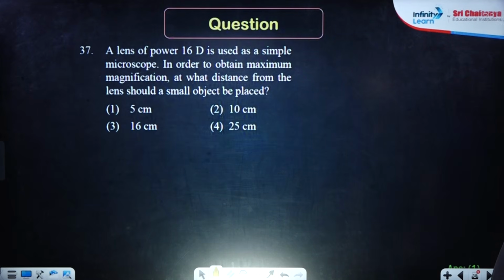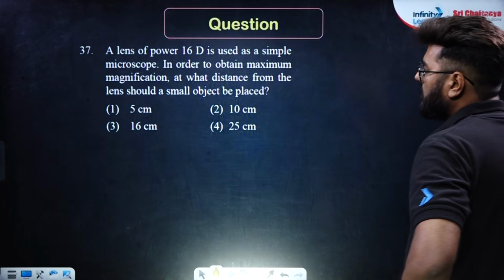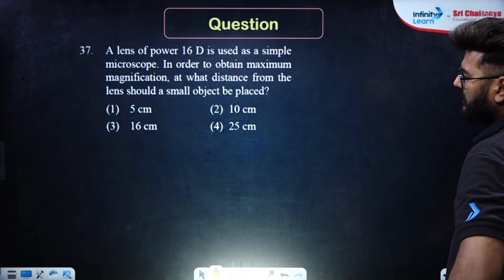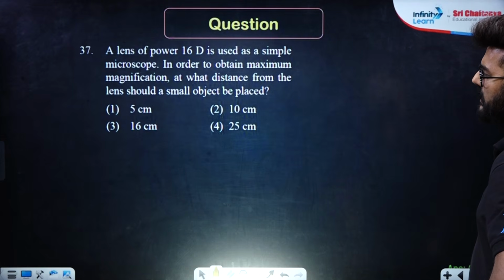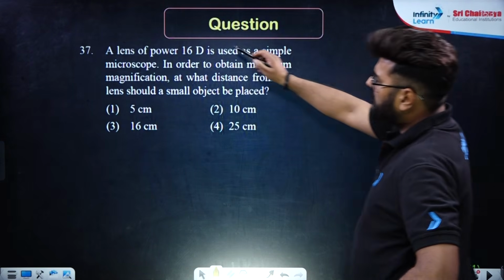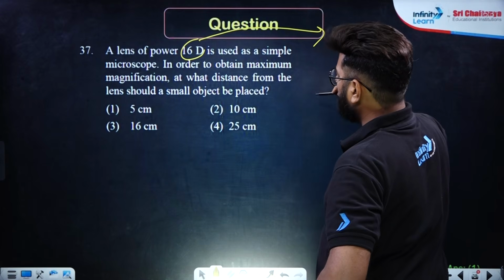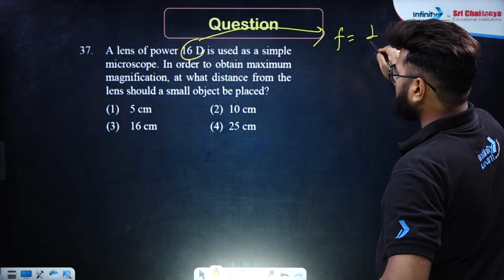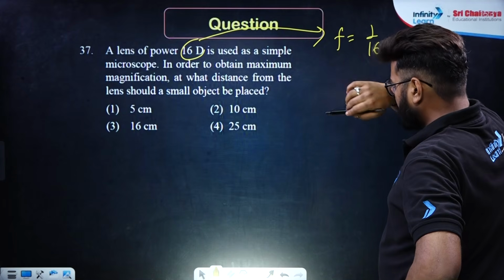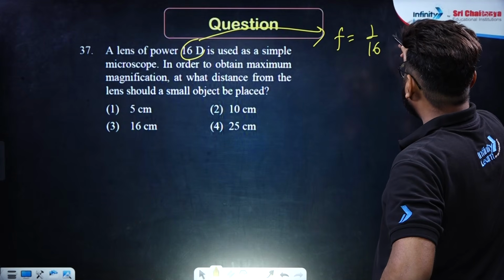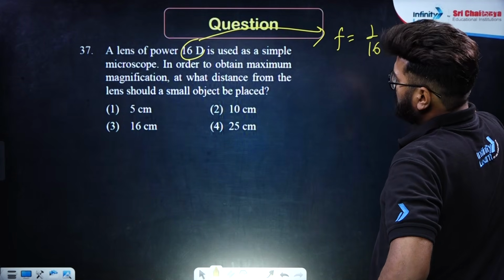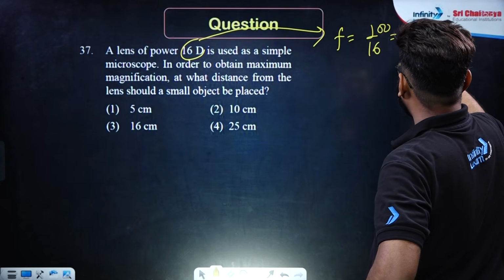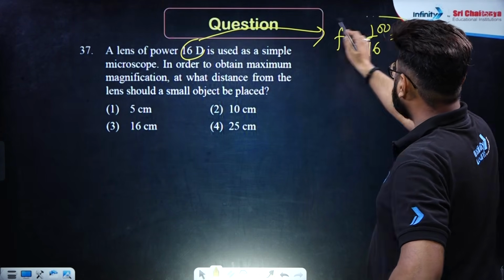Moving ahead, the lens of power 16D is used as a simple microscope in order to obtain maximum magnification. At what distance from the lens should a small object be placed? See, from this you can very easily find out the focal length. Okay, so the focal length over here, f will be 1 upon 16D, correct? And 1 upon 16 will be in meter. Just take it in centimeter. So 100 by 16 is 25 by 4. This is the focal length.